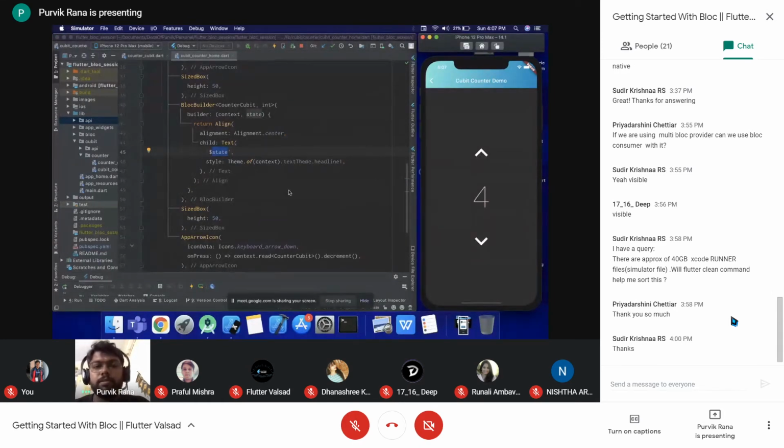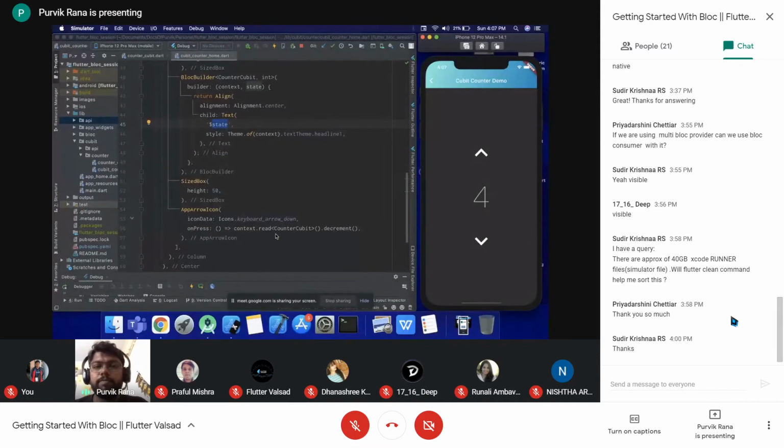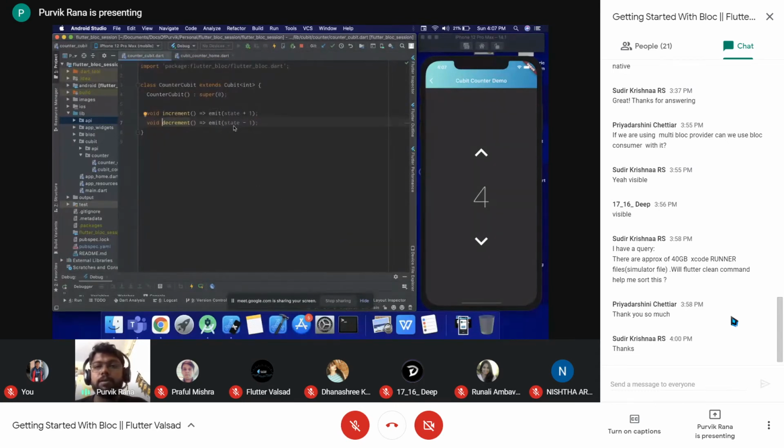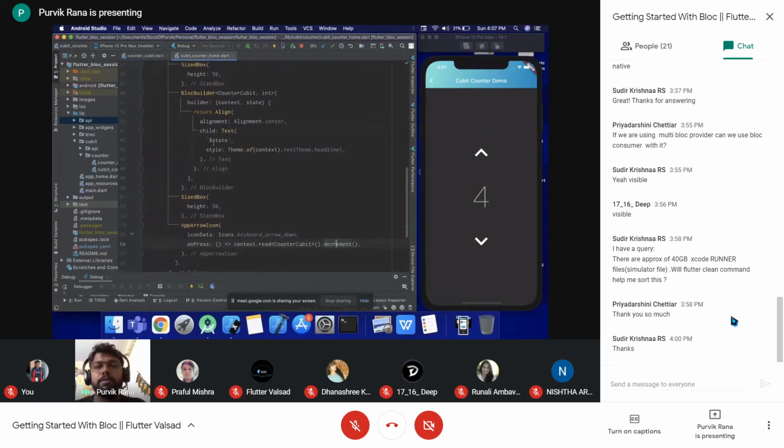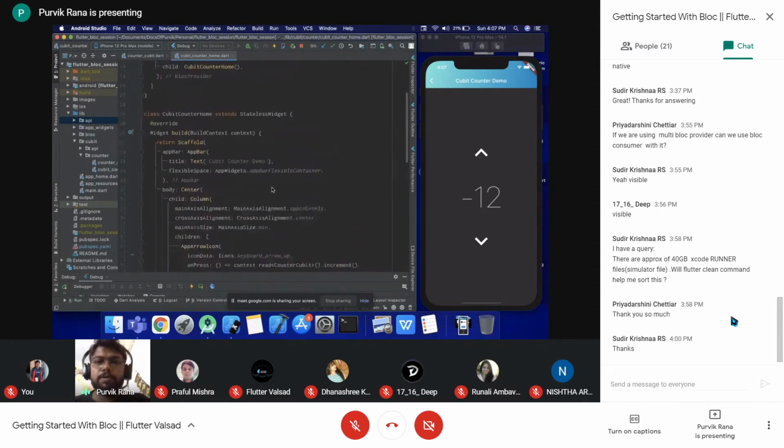And the same way the decrement will work. We will be accessing the qubit using the same syntax, and we will be calling the decrement method. So that decrement will emit the current state. Let's say the current state value is 4. If I press on this one, it will come over here and emit the state -1, the value 3, to the UI, and the block builder will update the value as per the received state. So that will give the decremented values on pressing the decrement. So this way the qubit will work.